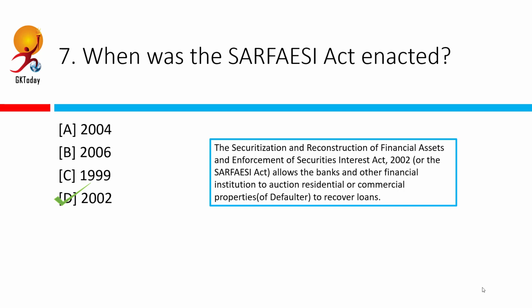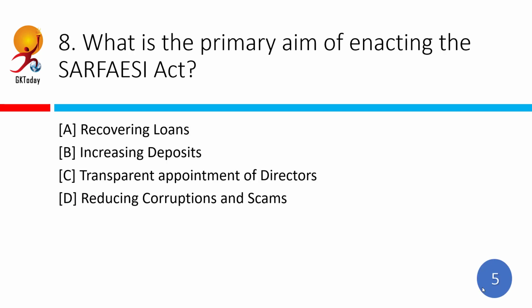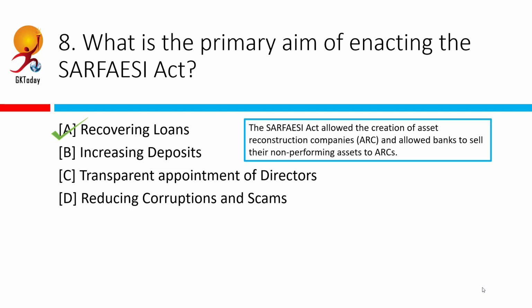As per provisions of this Act, it does not apply to unsecured loans, loans below rupees 100,000 or rupees 1 lakh, or where remaining debt is below 20% of the original principal. What is the primary aim of enacting the SARFAESI Act? So this is pretty simple. You should be able to answer this. Of course, it's option A, to recover loans. This is to have a legal way to recover loans.